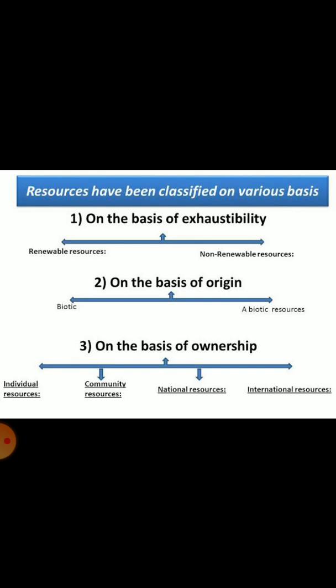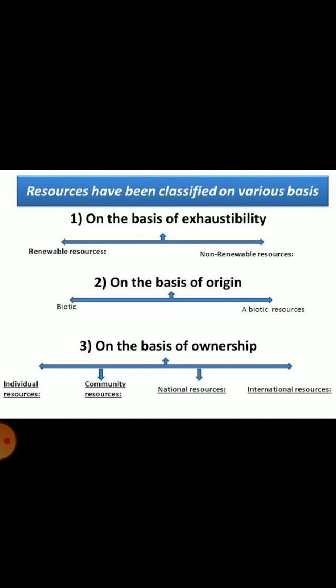Whereas community owned resource means the resources which are accessible to all members of the community. The resources which are used by the members of the community are known as community resources, like village ponds, public parks, playgrounds, etc. are the basic examples of community resource.